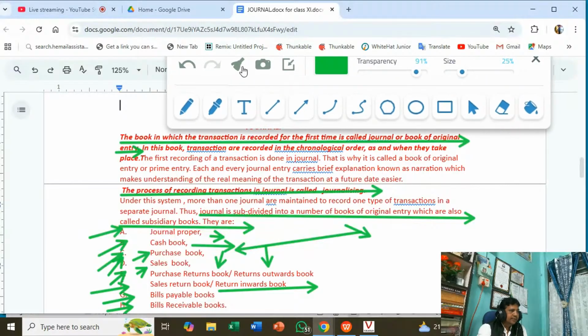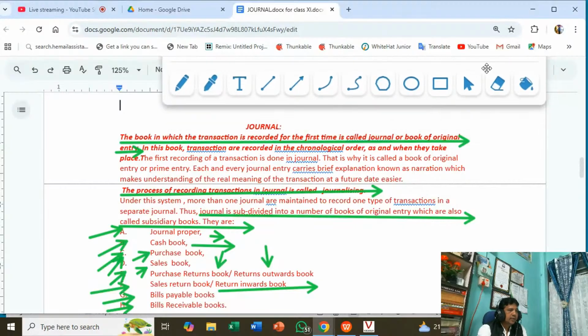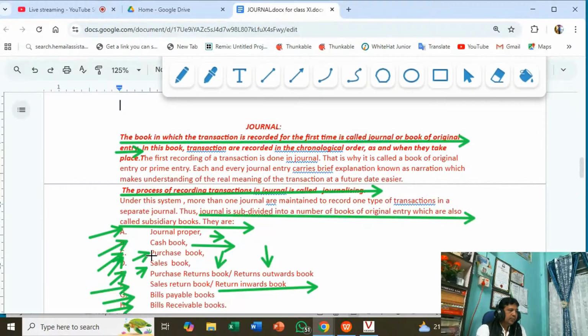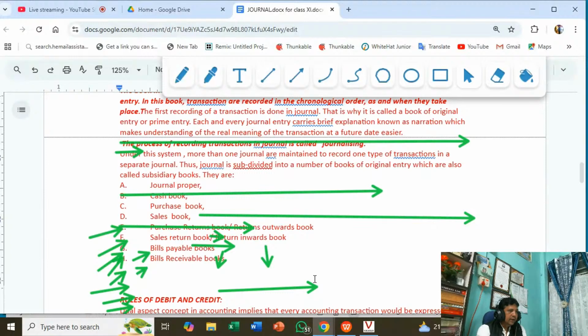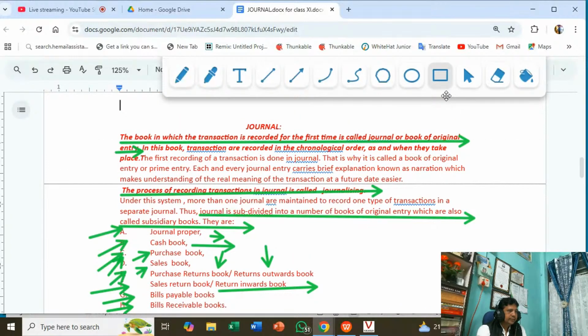I am showing you the features: journal proper and cash book, then the purchase book, then the sales book, purchase return book.